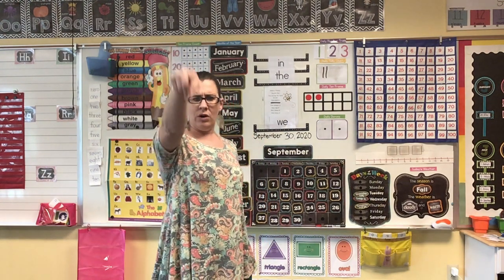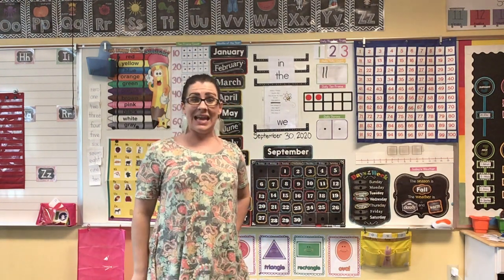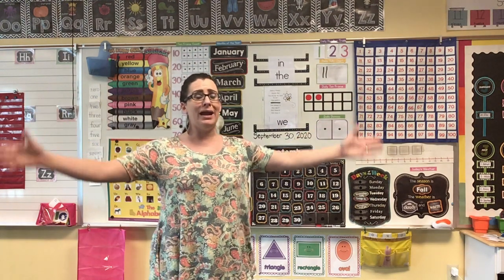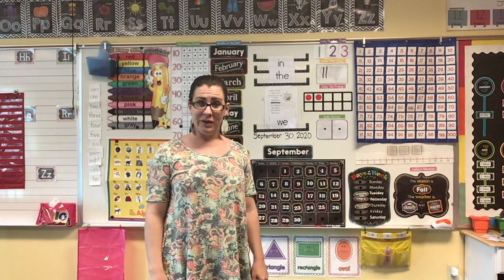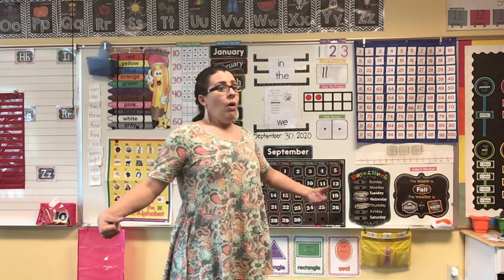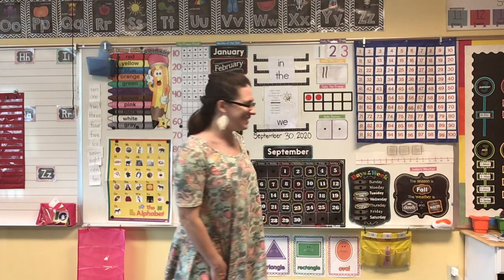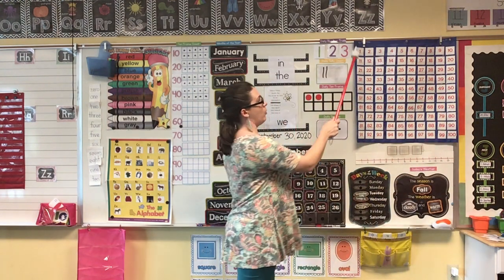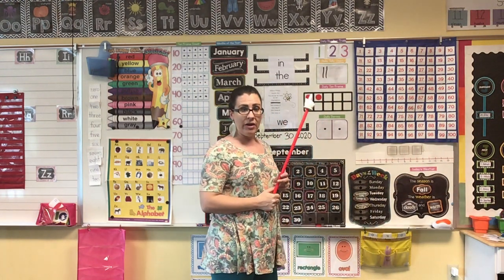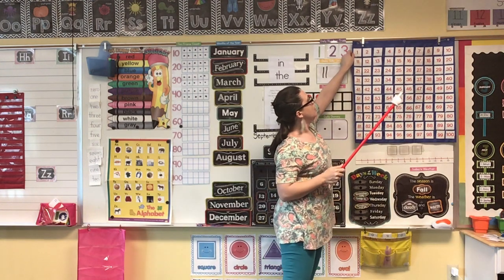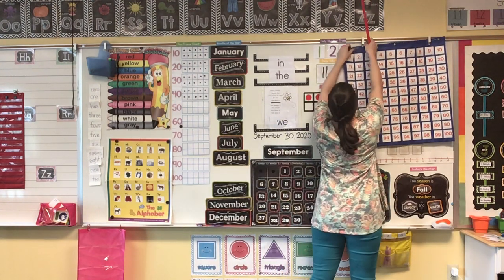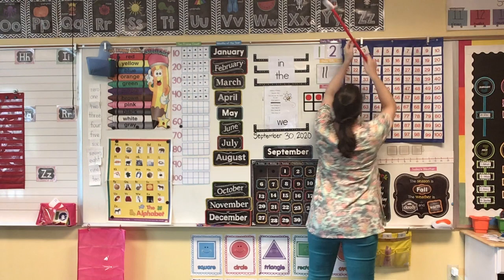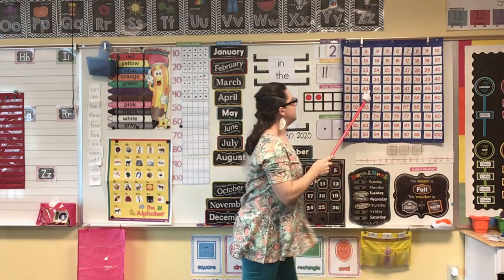We have got one more thing left for calendar today, and that is counting our numbers all the way to 30. Are you ready to count with me? Take a big deep breath. Ready? Okay, let's get started. Let me get my handy dandy pointer here. When I point to the number, I want you to be counting with me at home. Ready? Whoops, hold on, it's falling down. Oh, silly Mrs. Lesher. Okay, let's count it.